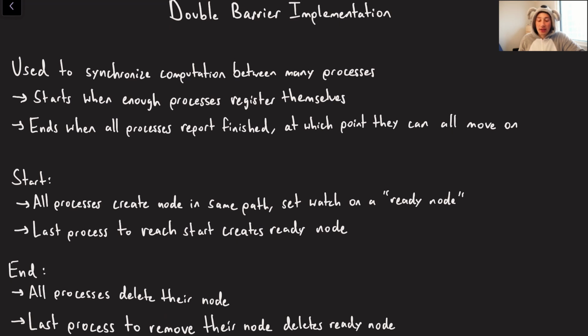Cool. The last thing that I want to talk about, the last recipe, is called a double barrier. This is something that I personally haven't really heard of too much in distributed systems, but it's probably because I'm just not that much of a beast yet, and I'm trying to get there.